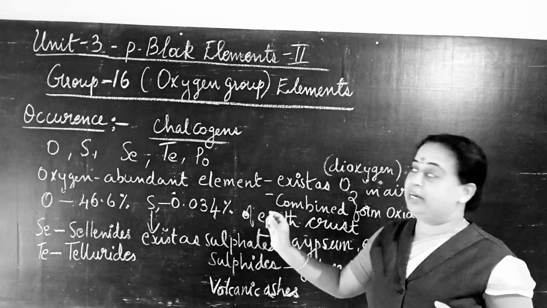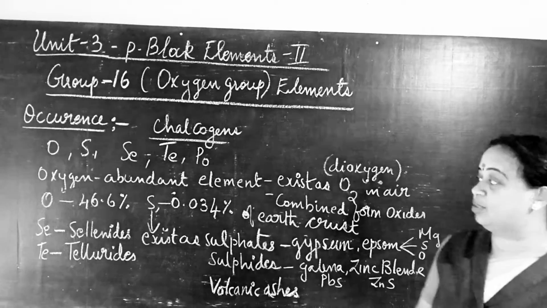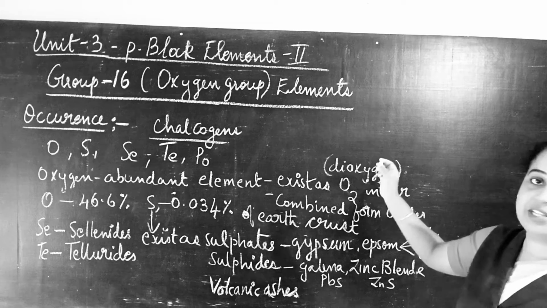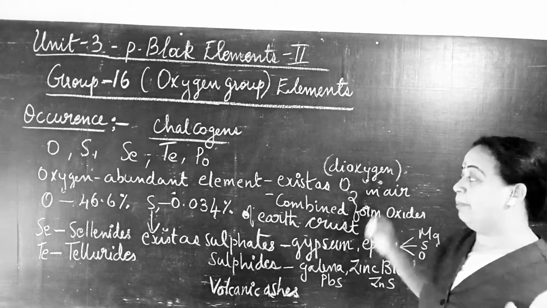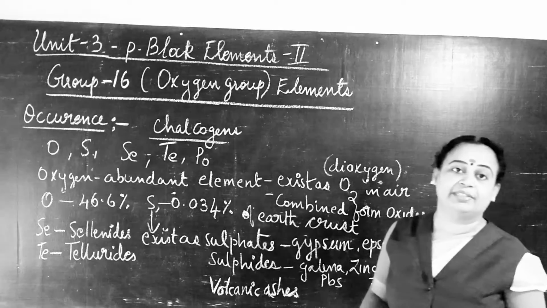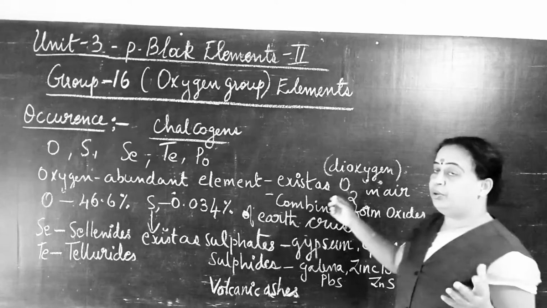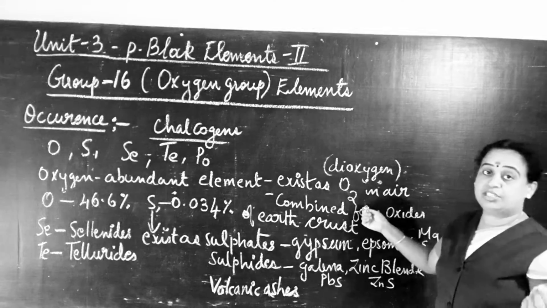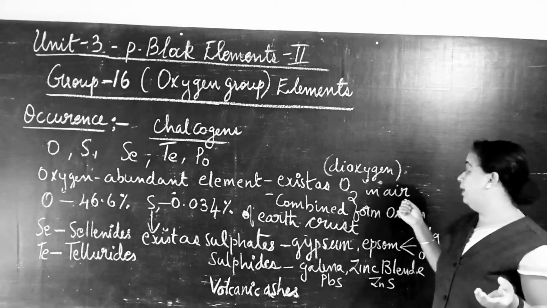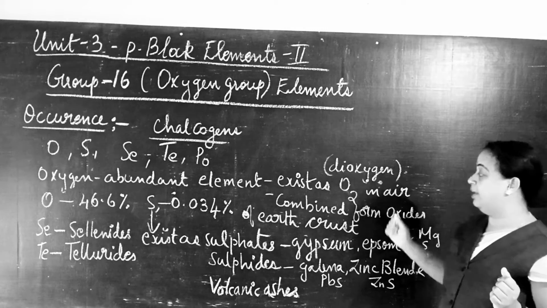The first element of this 16th group is oxygen. For that reason the 16th group is also called the oxygen group. Oxygen is an abundant element. How does oxygen exist in the atmosphere? It exists as dioxygen, O2, in air.